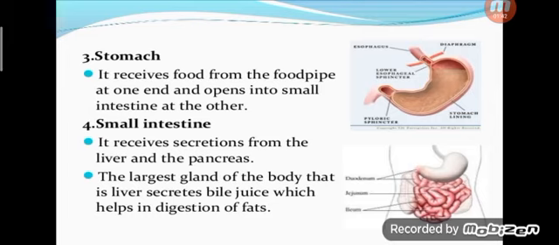So after the stomach, it reaches the small intestine. It receives secretions from the liver and the pancreas. How does the digestion happen here? Because of the glands. The liver and pancreas secrete juices, bile juice and insulin. It helps our digestion. The largest gland of the body is the liver.